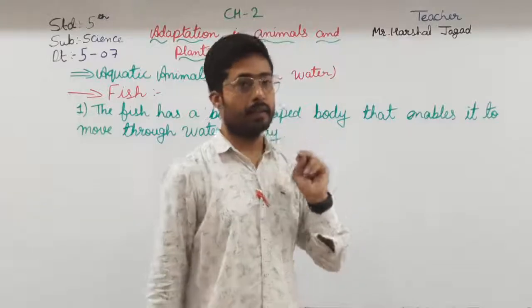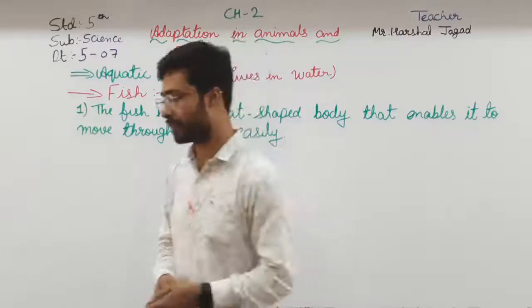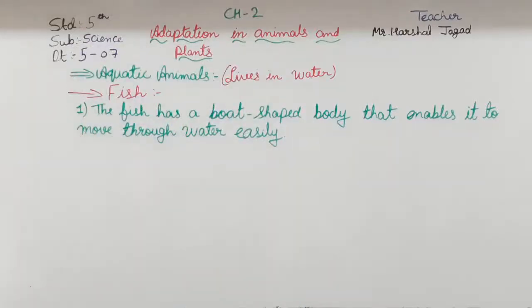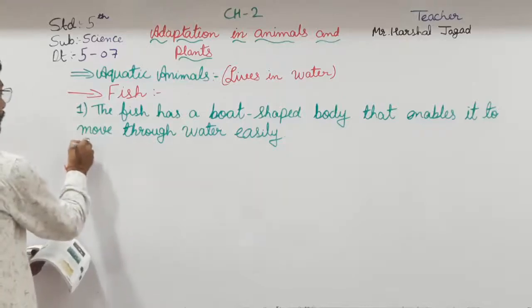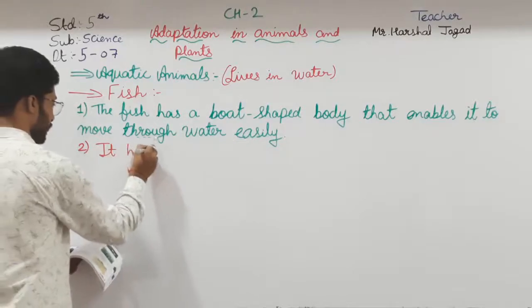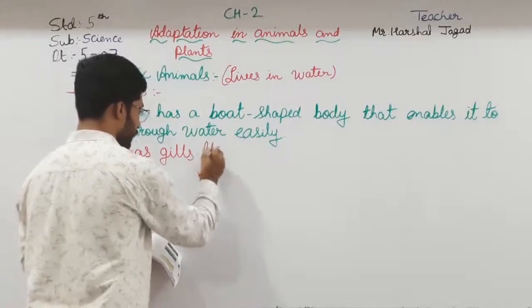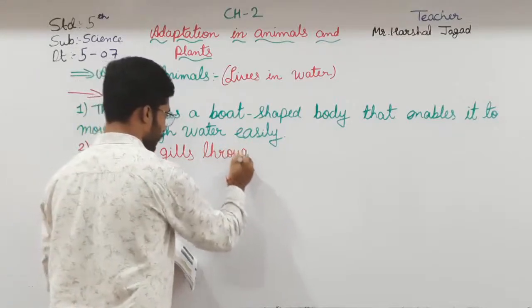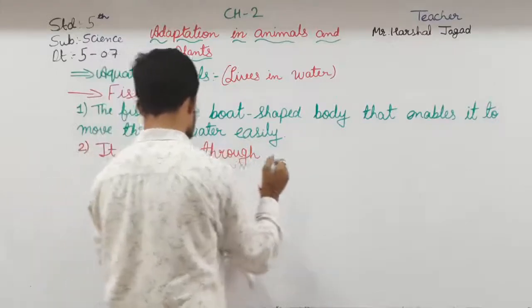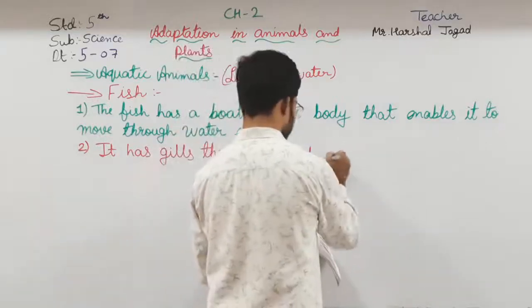The second thing, they have gills. Okay, they have gills. Here I am just first writing that adaptation. Second adaptation, that is, it has gills through which it breathes.